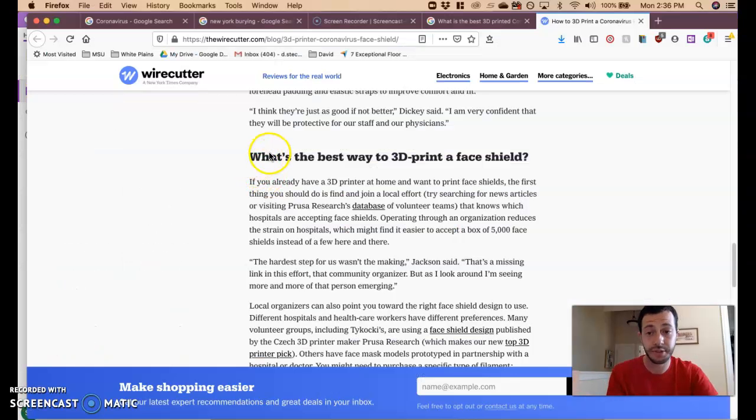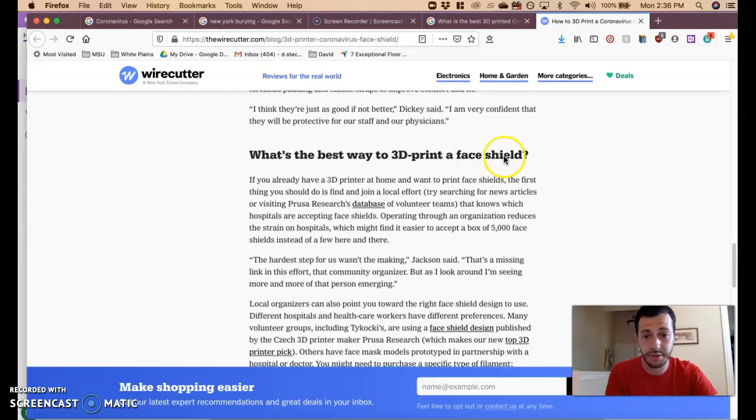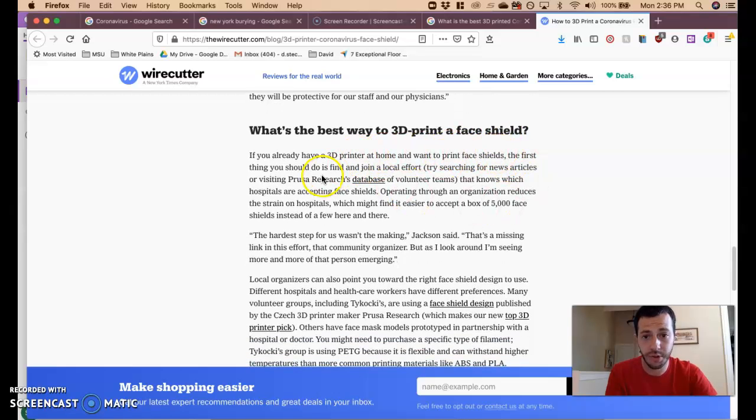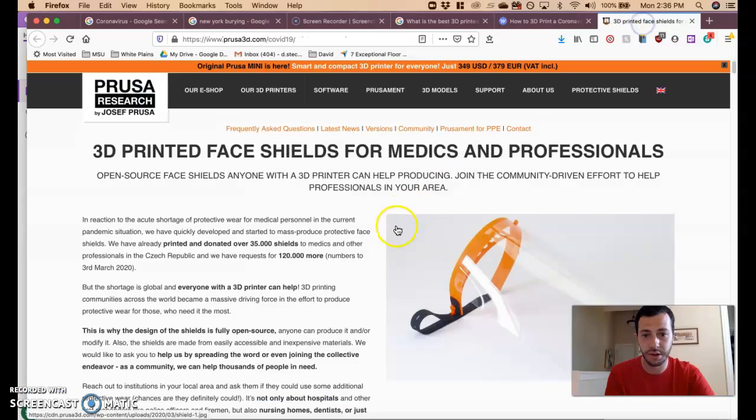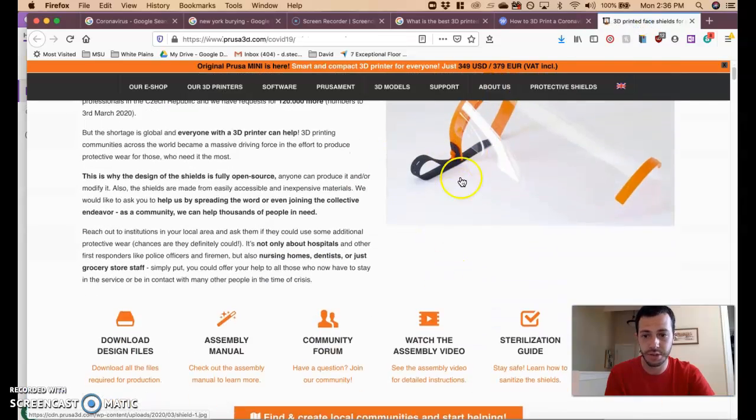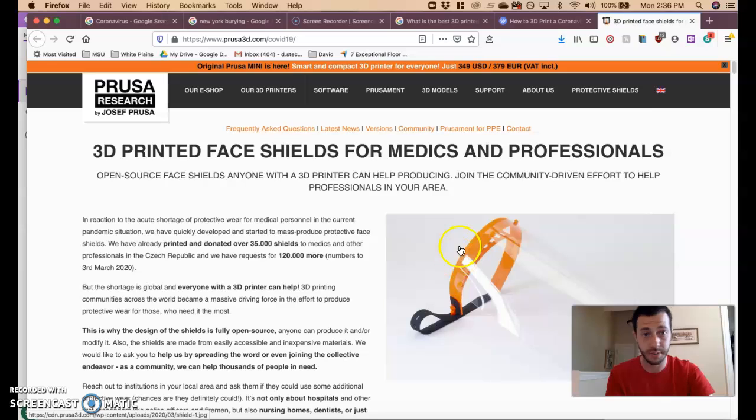So looking at this article, it's saying what's the best way to 3D print a face shield. It's saying if you're already printing at home and you want to do it, the hardest step is missing effort, local organizers. It looks like they have a design, and this is something that they're reporting on. We can take a look at this and see that they're using this mask. So they're claiming that this one is potentially the best. Do we know it's the best? No. But we could then look into this.